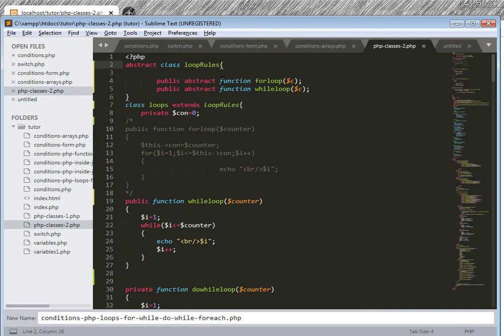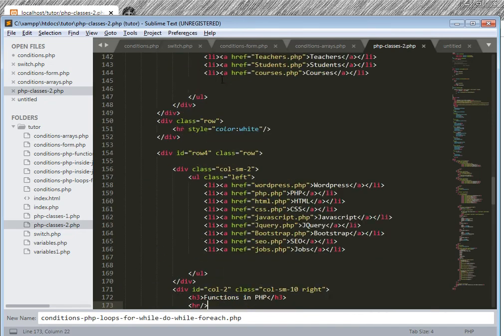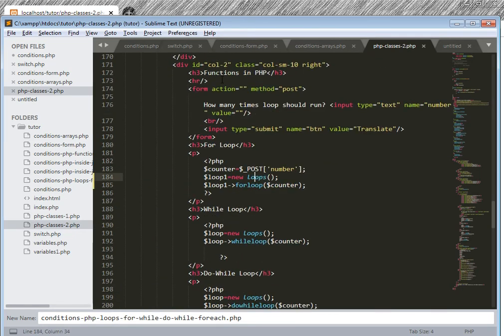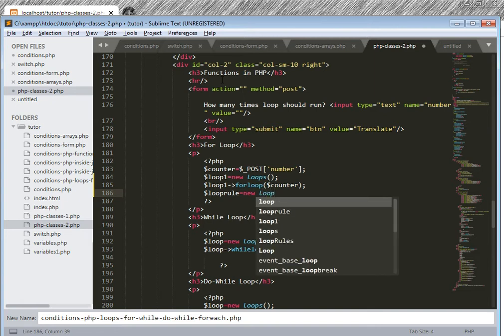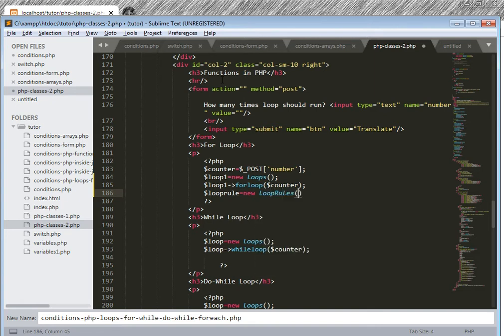This is called the parent class, this is called the child class, and if I make an object of the parent class Loop Rules, there should be an object. Let's see. $loopRule = new LoopRules.